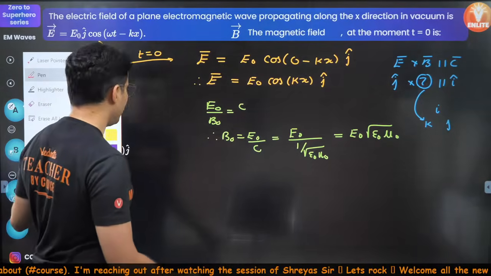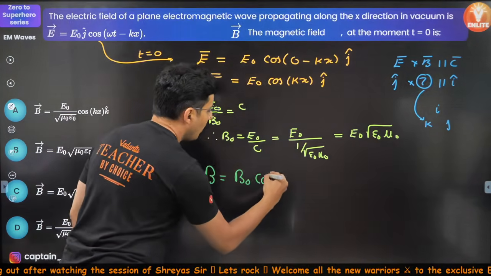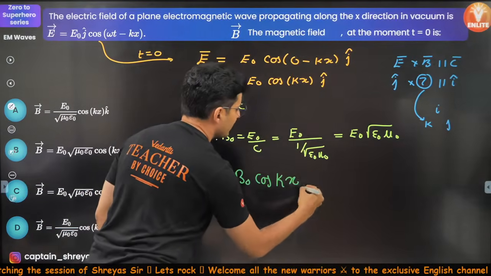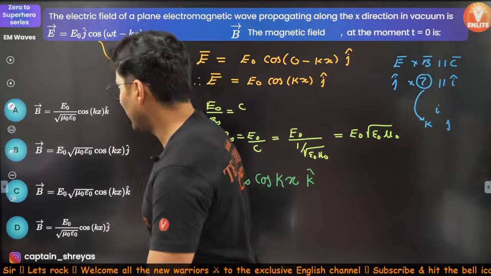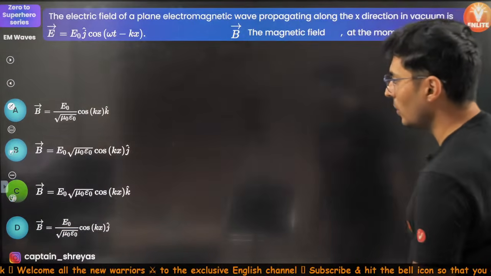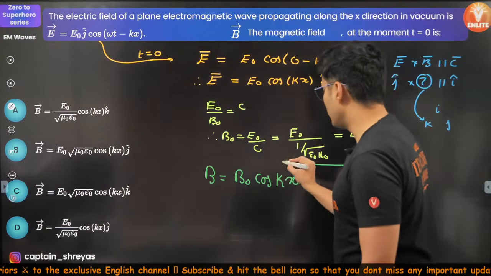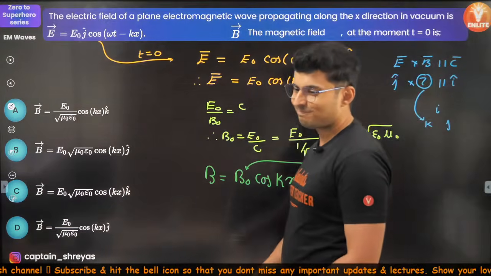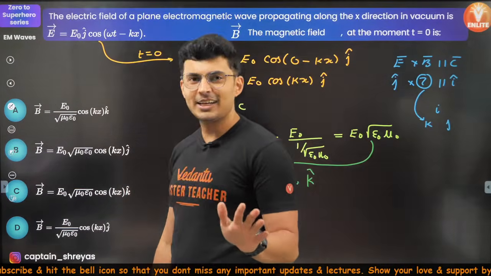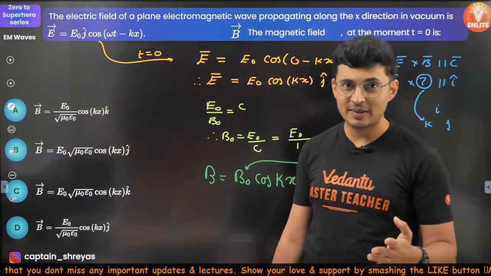So your magnetic field will be B naught cos kx, but instead of j cap you will have k hat. So do I have such an option? I think so. Option C is correct. So just take the B naught value from here and substitute it. K hat I got it from here. Simple. Got it? So now have you gained some confidence in solving electromagnetic waves questions?